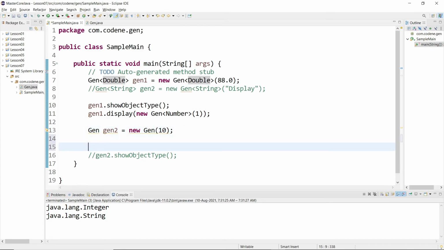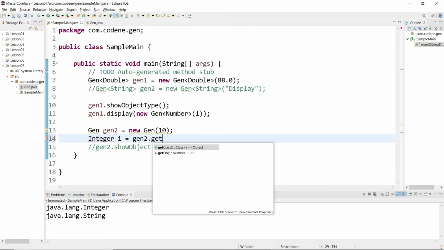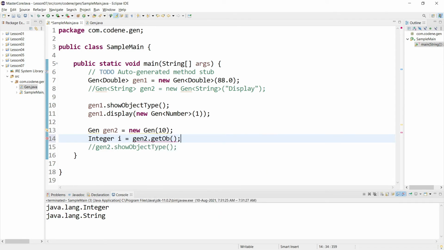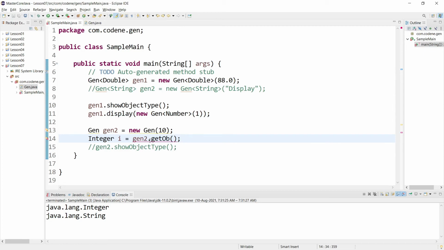But the problem here is, let's say I want to get the object back, okay. For example, I am saying Integer i equals gen2.getOb(), okay. What our getOb method will do is that it will return the object, okay. But here you see an error is thrown, and the reason behind this is because we made it a raw type, so the generic is not declared, okay.